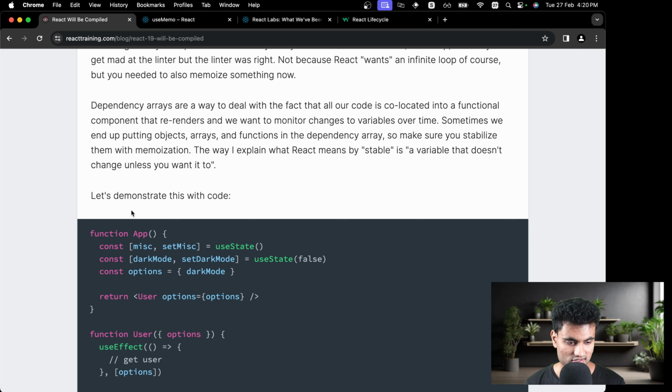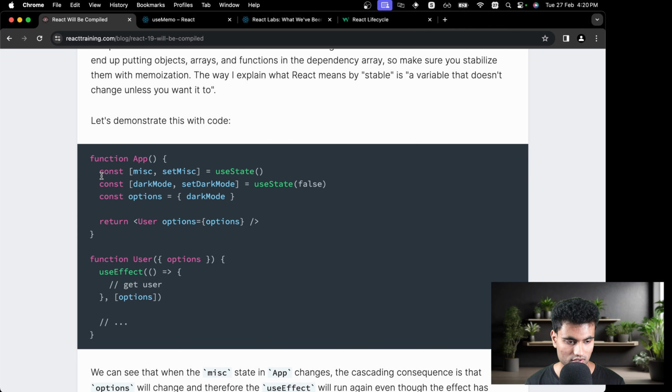Let's look at this example. You have a misc state, you have a dark mode state, which is false by default, and you have an options object with dark mode inside it. And yeah, you are rendering a user component, passing in the options, and you are using a useEffect and just getting the user, taking the options and stuff. So basically this options object is used in a lot of different places, and it has only one property, which is darkMode, which is actually a state.